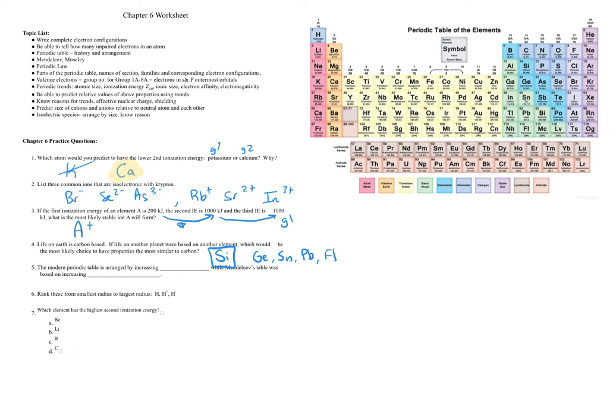The modern periodic table was arranged by Henry Moseley, by increasing atomic number, and Mendeleev's table was based on increasing atomic mass.